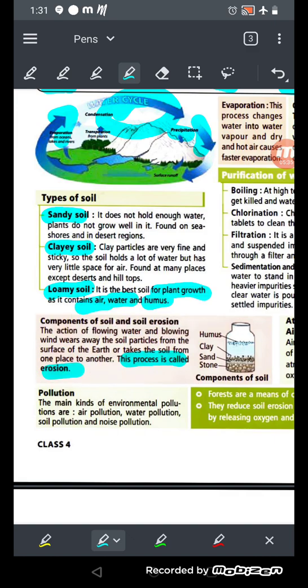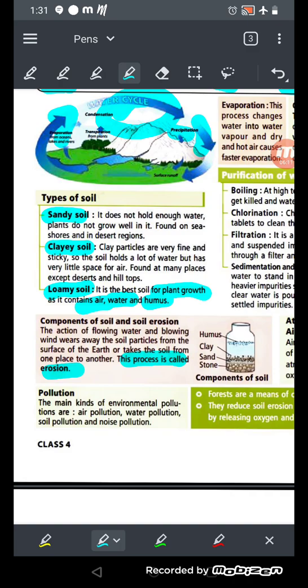So soil erosion, you know what, when strong winds occur, or when heavy rainfall occurs, or when the flowing of water is very heavy, then what happens, the upper layer of the soil, the strong wind or water wears away. Okay, and they take it to far places or from one place to another place, and this is called the soil erosion. ठीक है, ऊपर लेवल जो होता है ना सॉइल का, वो उड़ जाता है या वो बह जाता है. ठीक है, वाटर या विंड के साथ. That is called the soil erosion.